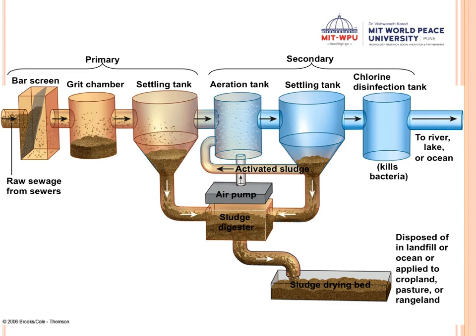Now whatever digested sludge is there is normally pumped into the drying bed. So this is the drying bed. Whatever sludge remained from converting the sewage into methane was later taken into a drying bed.